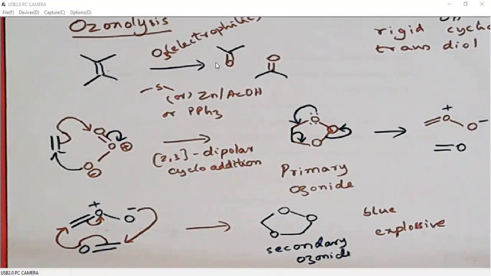Ozone gas is electrophilic in nature. That means the alkene should be an electron-rich system. So more electron-rich double bonds will easily undergo ozonolysis compared to less electron-rich double bonds.